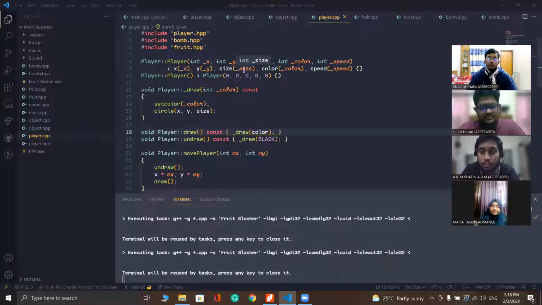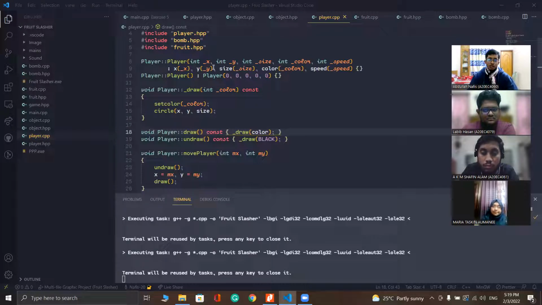Okay, thank you, Shafin. So my part is to describe the inheritance concept applied in our project. Inheritance is a mechanism of reusing and extending existing classes without modifying them, thus producing hierarchical relationships between them. The new class is a specialized version of the existing class. Classes can inherit attributes and methods from other classes and add extra attributes and methods of their own. Inheritance is almost like embedding an object into a class.